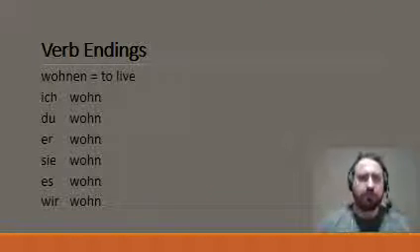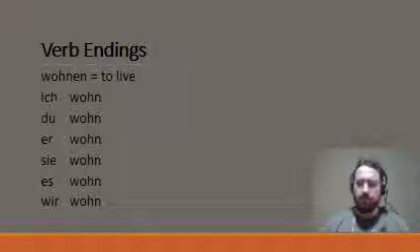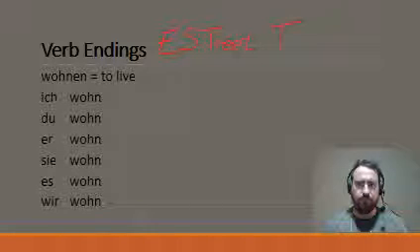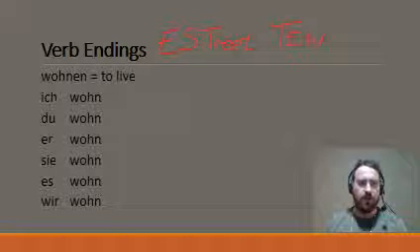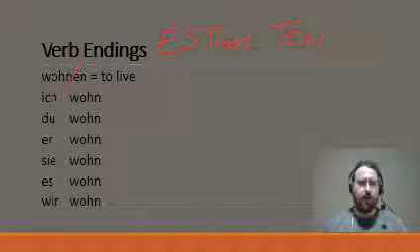So let's look at our first example. We know that wohnen means to live. Just to remind you, I'm going to write this E Street 10 across the top, so you see what I'm referring to. And there are our verb endings. Can you see here what I've actually done with our wohnen to live? I've actually chopped off the en.